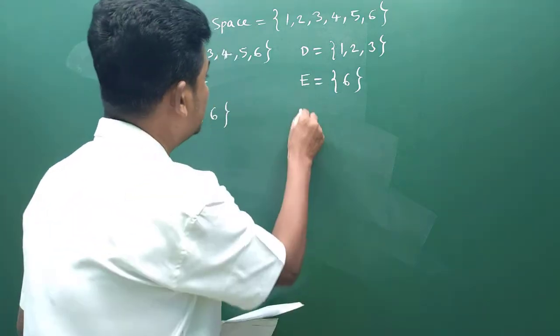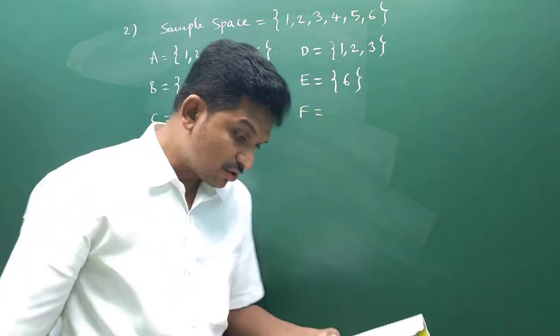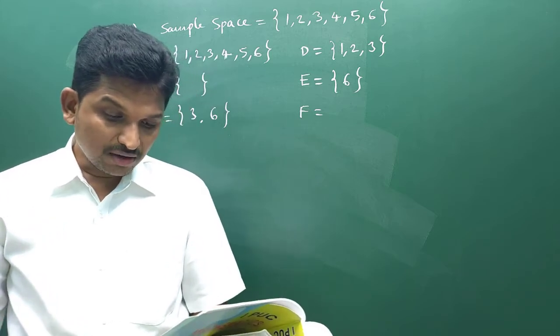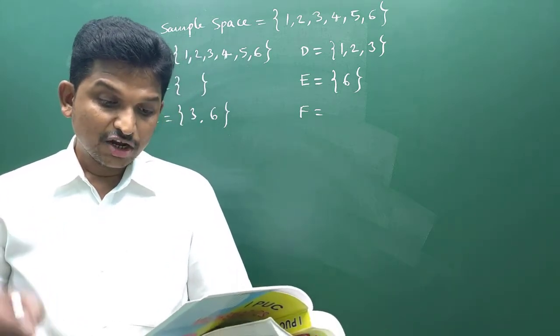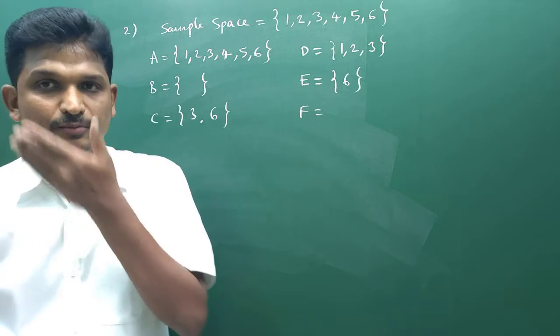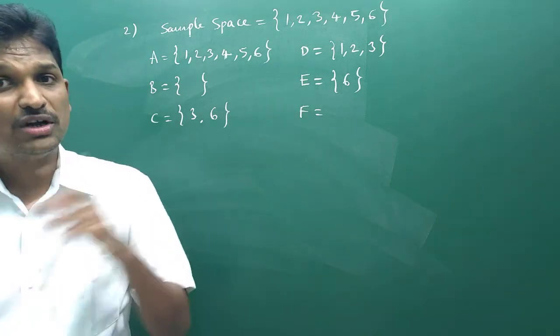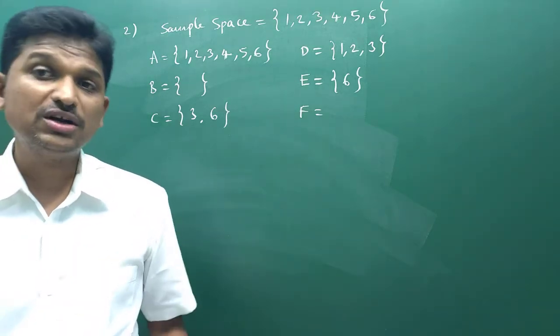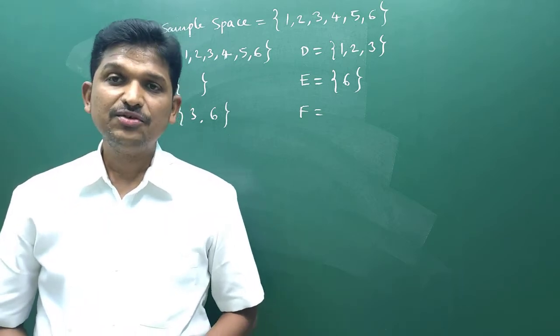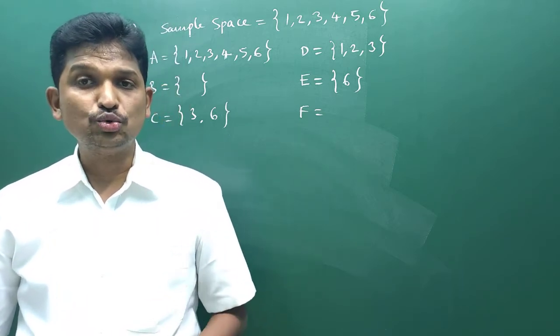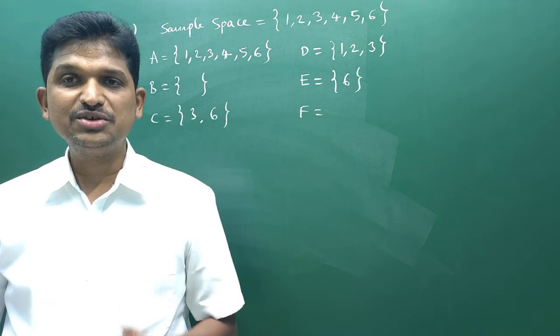And F. What is F? F is the event of a number not less than 3. Not less than 3 means whatever I write, it is not less than 3. What are the numbers less than 3 we will get when we roll a die? 1, 2 are the numbers which are less than 3.